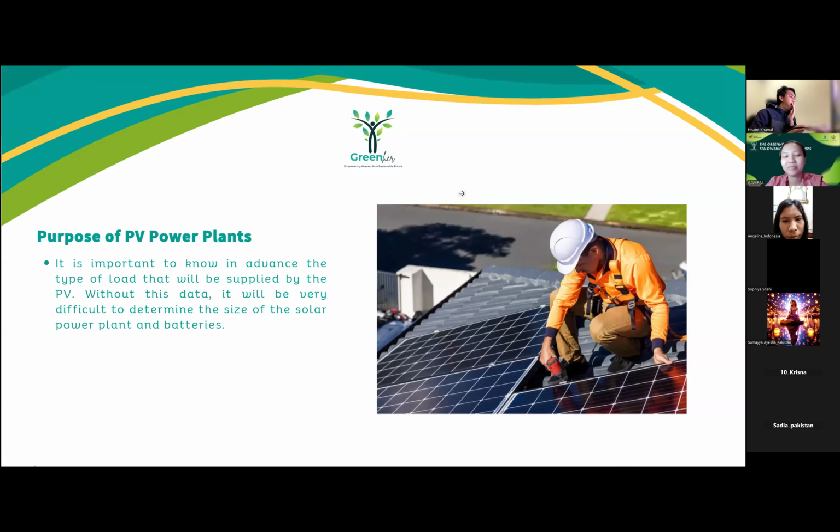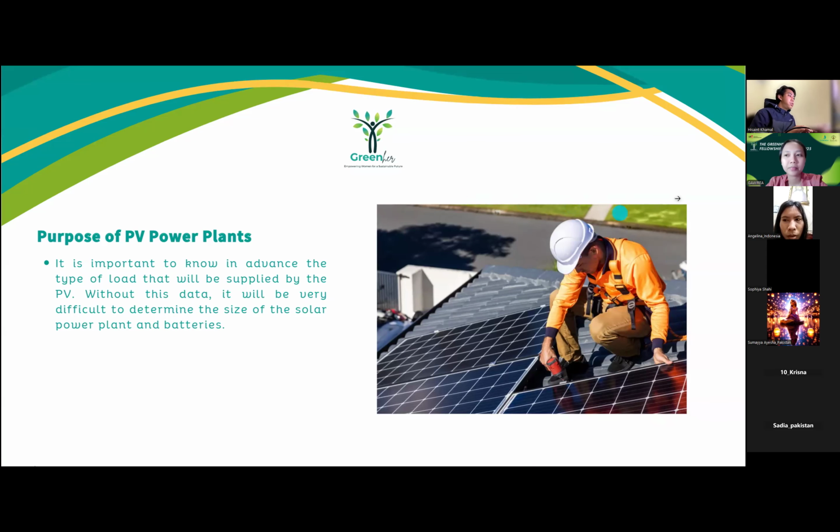Okay. Purpose of load profile for power plants. It is important to know in advance the type of load that will be supplied by the PV. Without this data, it will be very difficult to determine the size of the solar power plants and batteries.